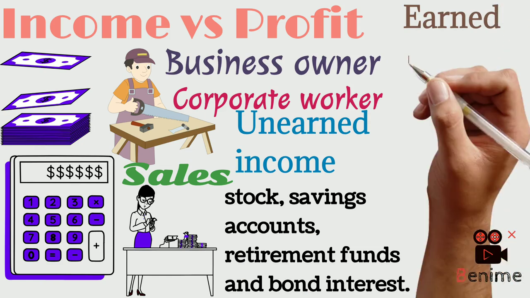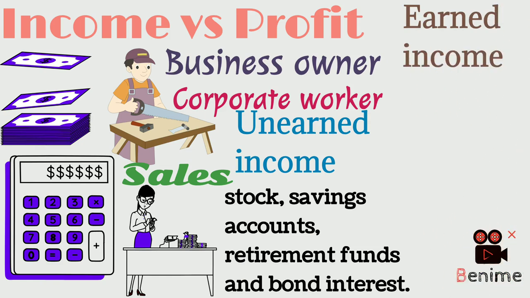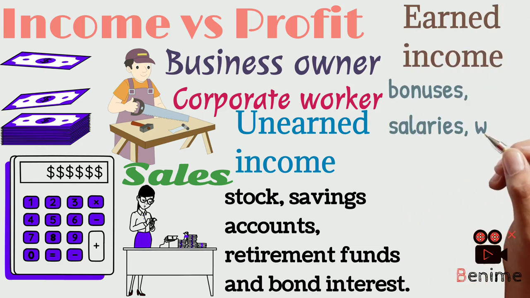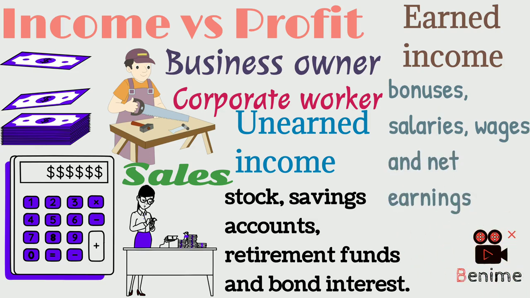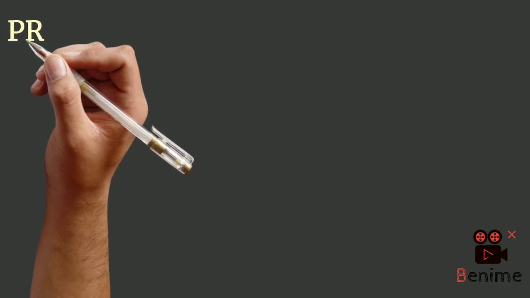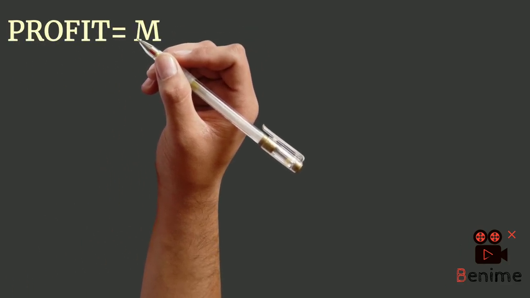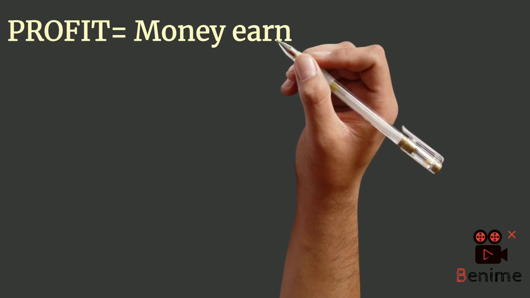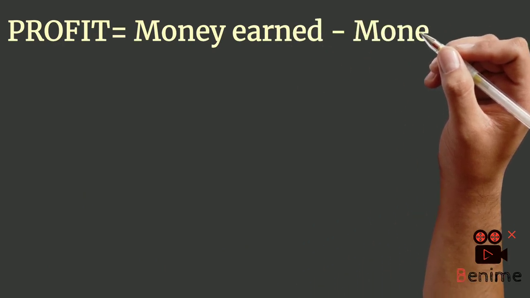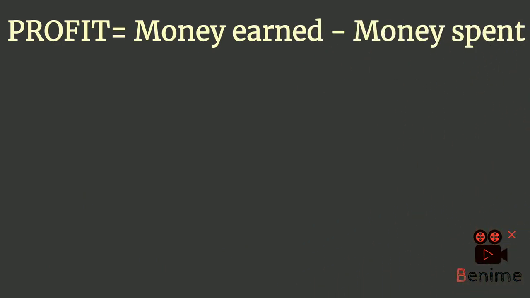We also have earned income, which is gained through actual work. For example, bonuses, salaries, wages, and net earnings are all considered earned income. Profit, on the other hand, is any revenue left over after expenses are accounted for. It is the difference between how much money is earned and how much is spent on operating or producing something at the end of a set period.